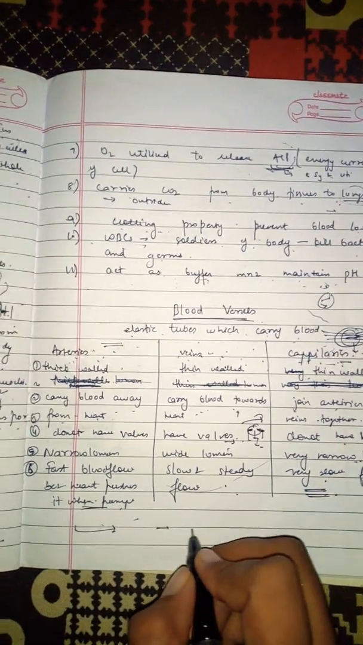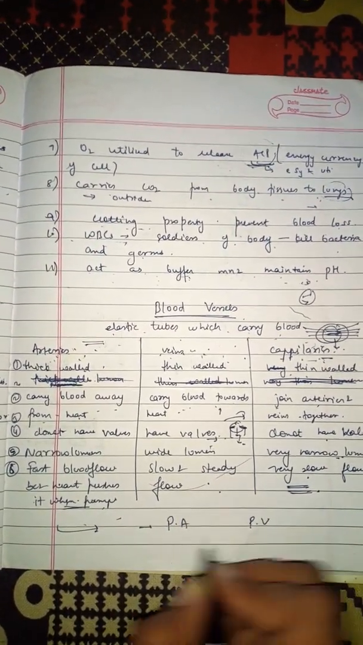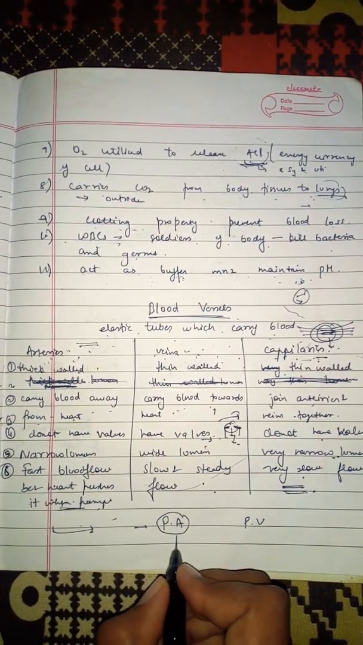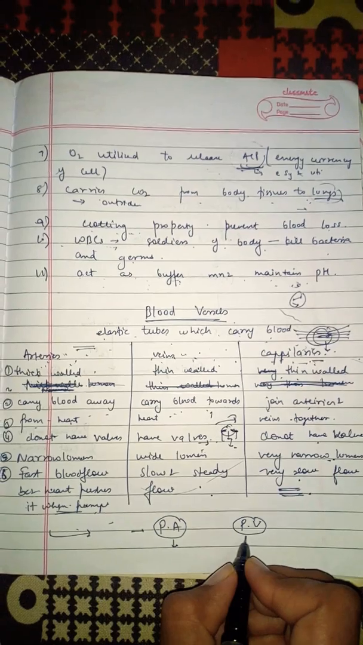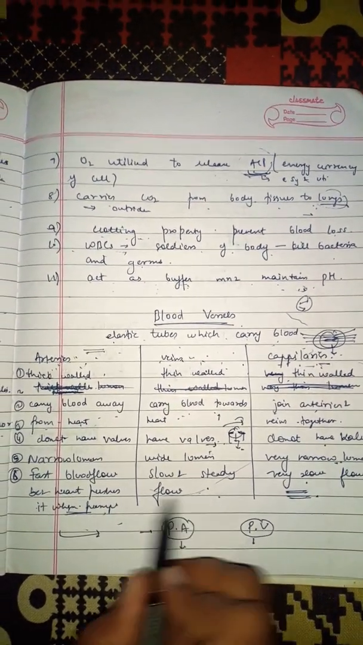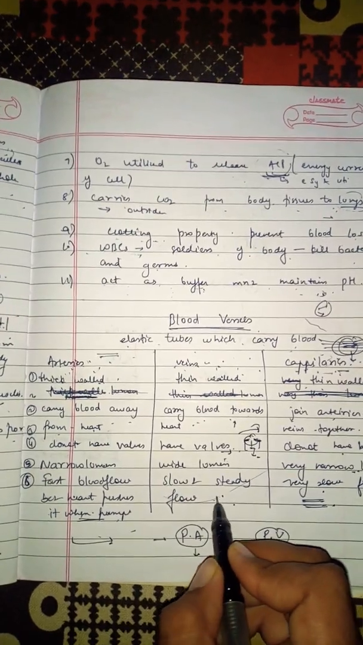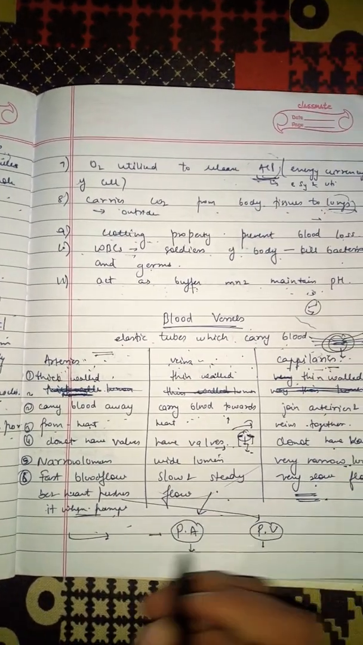And there are two more arteries and veins: the pulmonary arteries and pulmonary veins. The pulmonary arteries carry deoxygenated blood to the lungs, and the pulmonary veins carry oxygenated blood to the heart. Their functions are different from veins and arteries. The function of veins is played by the pulmonary arteries, and the function of arteries is played by the pulmonary veins.